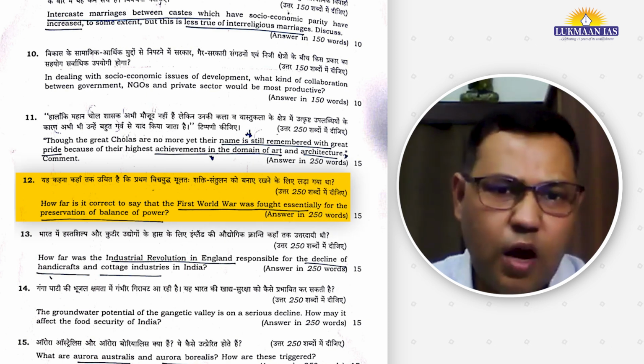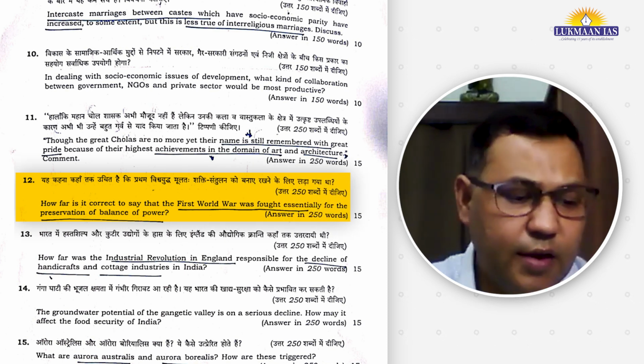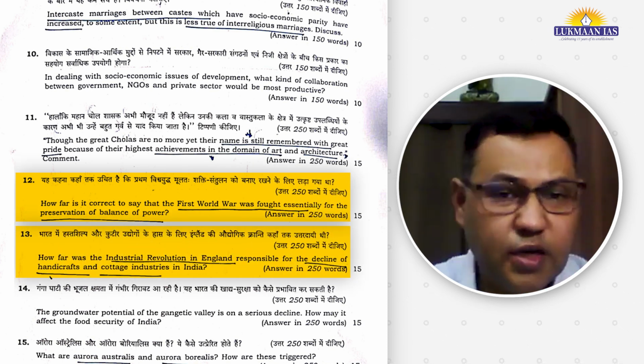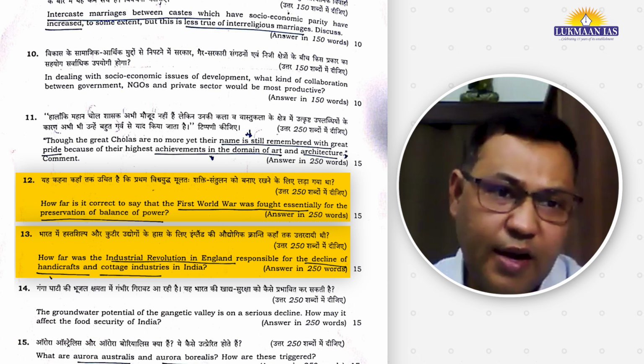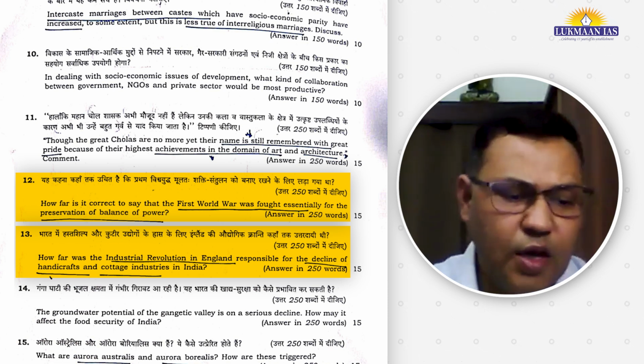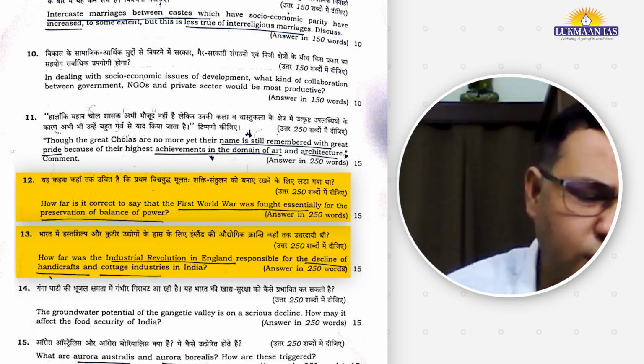Right? If we look at world history, 2 questions have been asked from the world history section. One is related to World War One, where it is talking about how it was about balance of power, and then another question is about the industrial revolution in England and how it led to simultaneous deindustrialization of India. So this question is also very simple. Both these questions are simple. So the history and culture section, in my view, is not difficult at all. The questions are simple. They can be answered easily, provided a student has studied or done his homework very well.